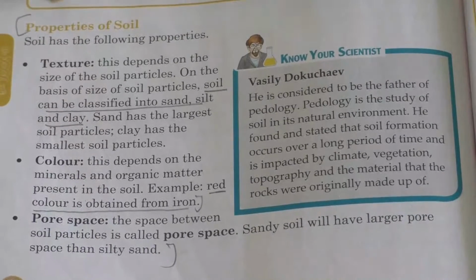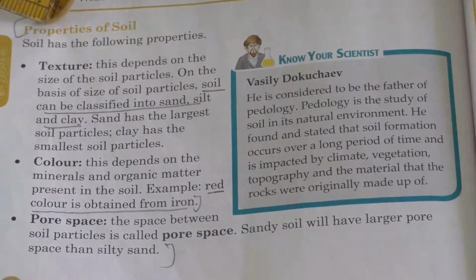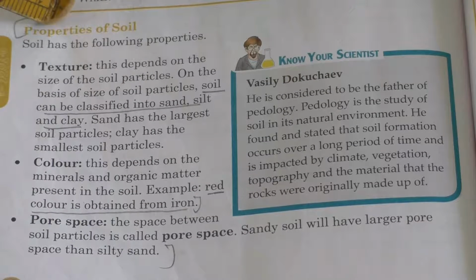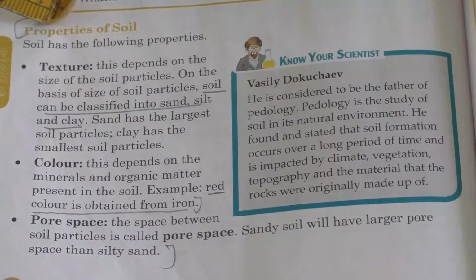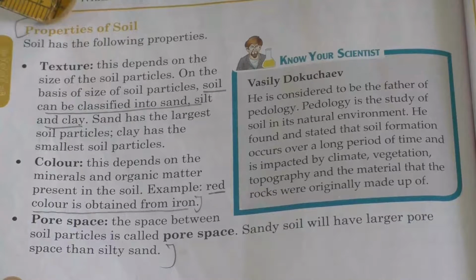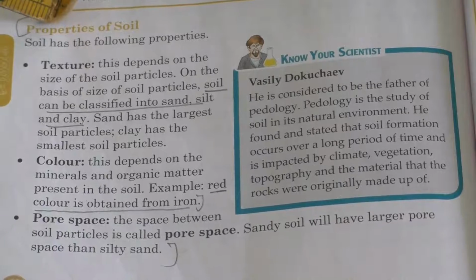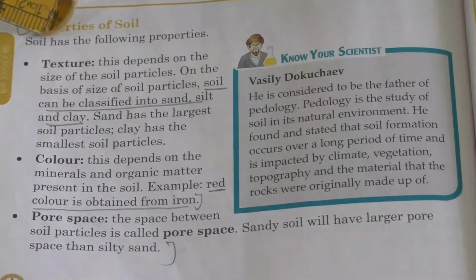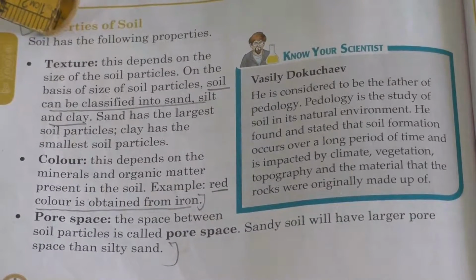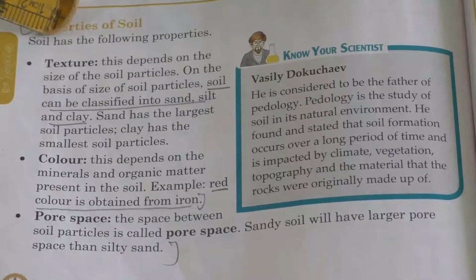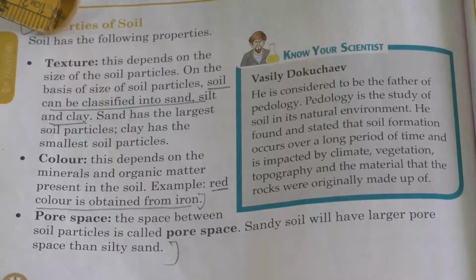Soil can be classified into sand, silt and clay. How are they differentiated? Sand has the largest soil particles. Clay has the smallest soil particles.